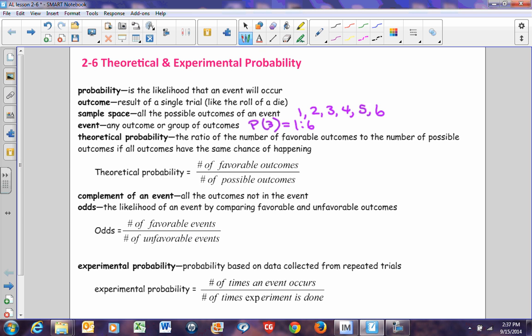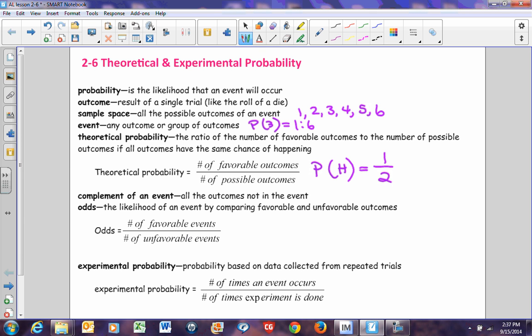Theoretical probability is the ratio of the number of favorable outcomes to the number of possible outcomes if all outcomes have the same chance of happening, like flipping a coin. As long as you don't have a two-headed coin and it doesn't land on an edge, theoretical probability says that the probability of flipping a head is 1 out of 2 because there's one favorable outcome of heads out of 2 possible outcomes, heads or tails. It's normally written as a fraction and normally written in lowest terms. So if I have the probability of a head in flipping the coin, I can get 1 head out of 2 possible outcomes. So its probability is 1/2.